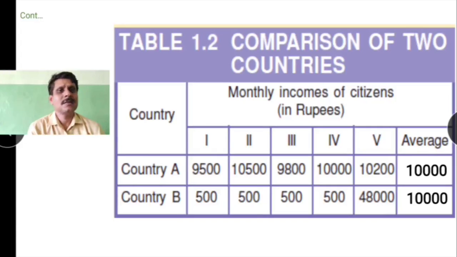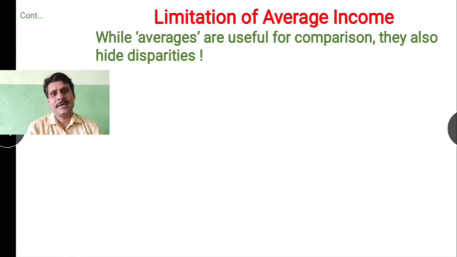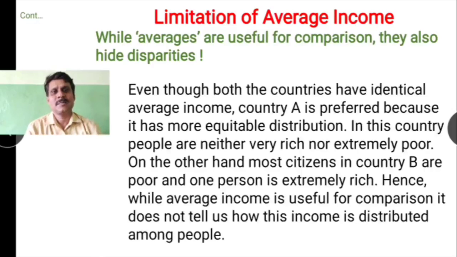So thus children, we can't always use per capita income to compare the development of countries, because it doesn't clearly tell about how the income is distributed among the people in a country. Okay, let us understand some more.